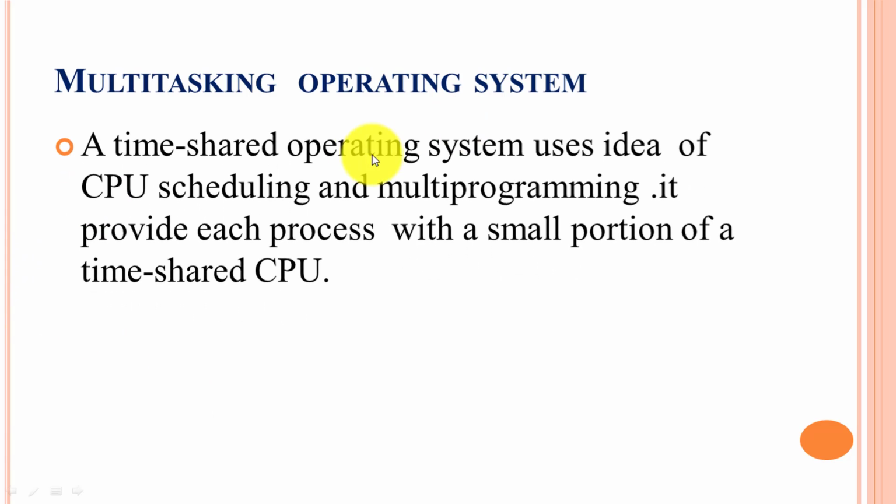A time shared operating system uses the idea of CPU scheduling and multi-programming. CPU scheduling has different types of scheduling which help in executing a process. And multi-programming, as we know from the previous video, is nothing but this: if a process wants to access input output, the CPU does not wait but switches to another process.